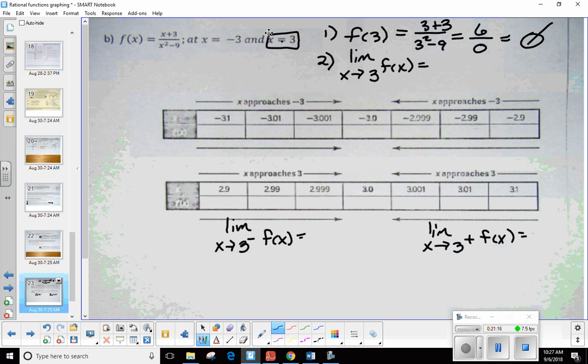Okay. So somebody help me out. If I were to plug in 2.9 into this function, we already know that 3 is not going to work, but I want to see what's happening as we get closer. What should I be getting? I need 2.9 plus 3 divided by 2.9 squared minus 9.